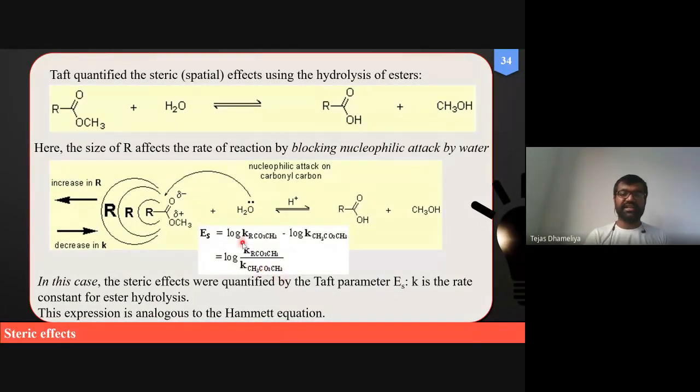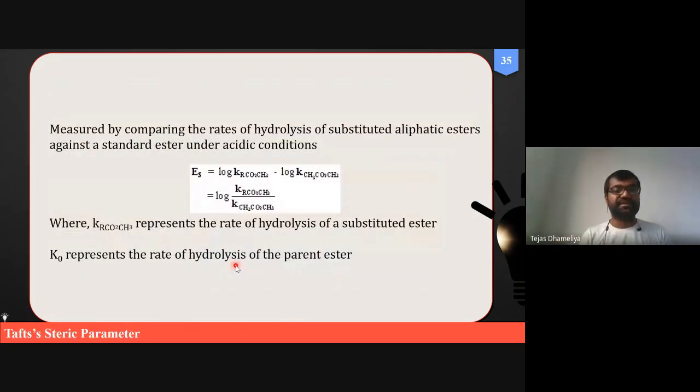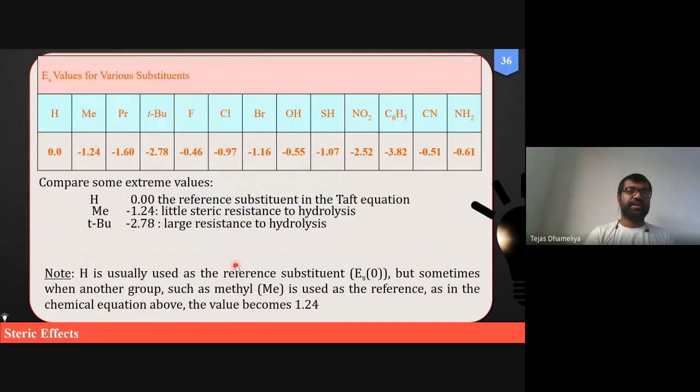This rate constant ratio and its logarithm is called the Taft steric constant, defined as Es, where taking the logarithm of any fraction or number converts the bigger number into a smaller one. This is the Taft steric parameter devised by him, and it represents the rate of hydrolysis relative to the parent ester. Here the constants for different substituents have been provided. For hydrogen it is 0, for methyl it is minus 1.24, and for tertiary butyl it is minus 2.78.